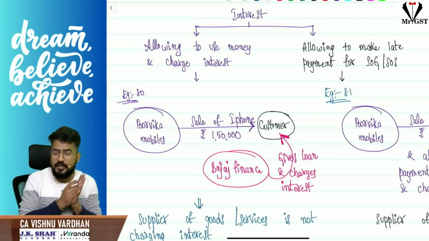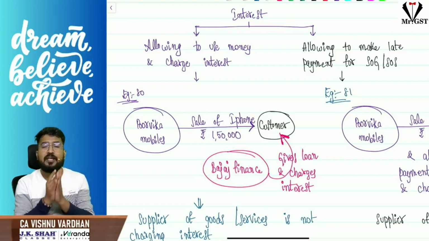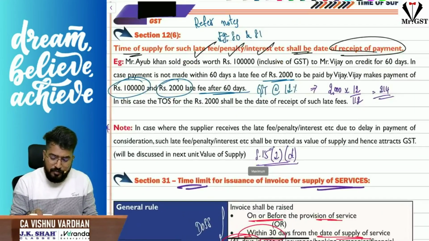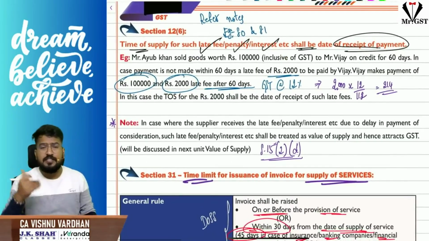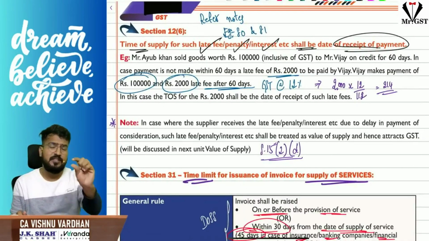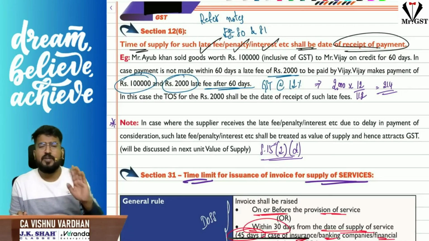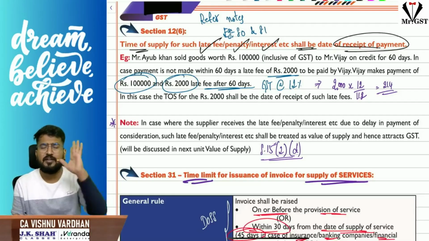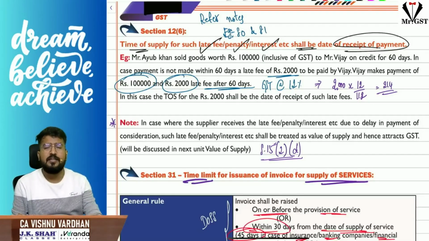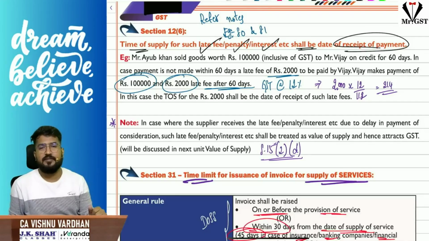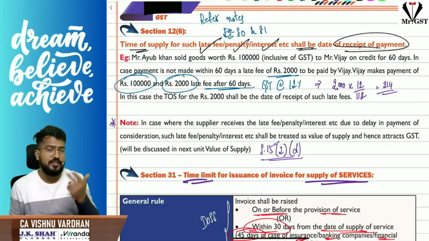If you observe the interesting point here, the time of supply under section 12(6) for this is the date of receipt of payment. That means if I am selling some goods to you and I ask you to make payment within 30 days, and if you don't pay within 30 days, you should pay 5,000 penalty or 5,000 interest. Wording can be anything: interest, late fee, penalty, whatever you call it. If you are not paying the 5,000 penalty I am asking, then the time of supply will not come into picture. Then there is no GST applicability.